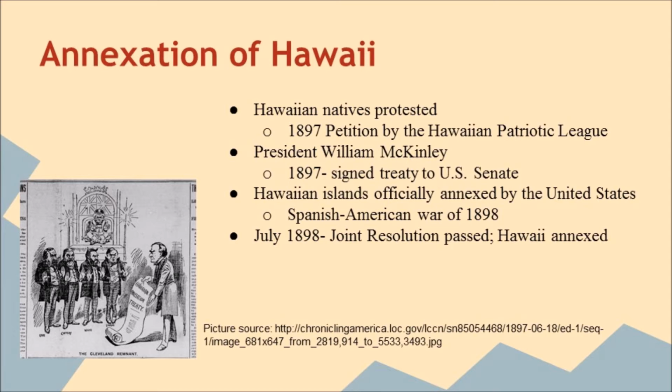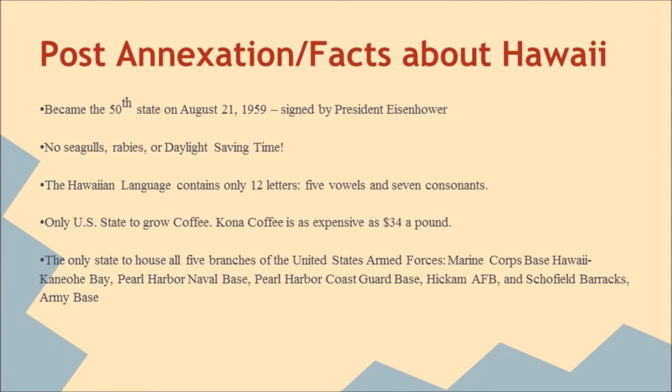Throughout multiple presidencies, favor and opposition kept them from a solid decision, but the inauguration of William McKinley in 1897 finally resulted in the submission of a signed treaty to the U.S. Senate for ratification. The Spanish-American War of 1898 established the strategic value of the Hawaiian Islands as a mid-Pacific fueling station and naval installation, therefore ushering in the annexation. President Eisenhower signed Hawaii into statehood on August 21, 1959, making it the 50th state in the nation.